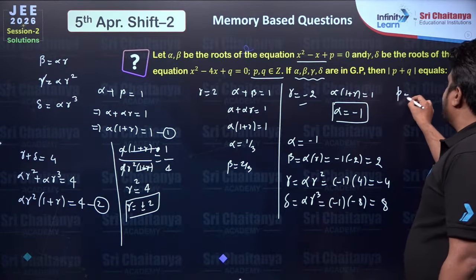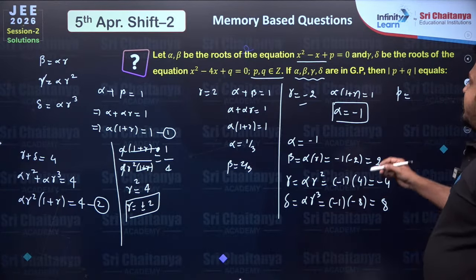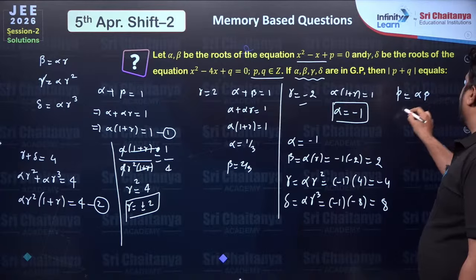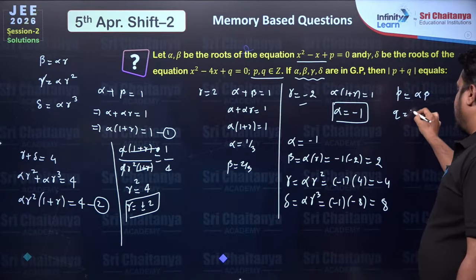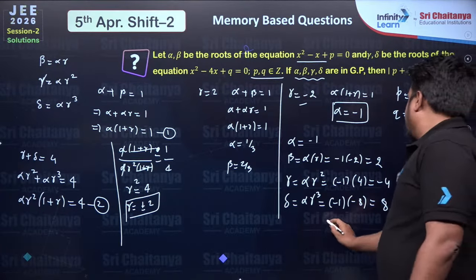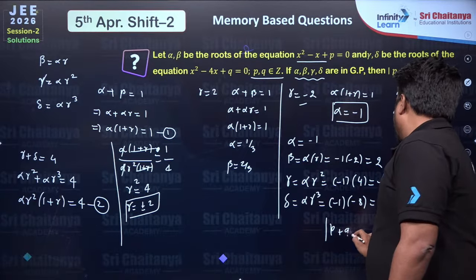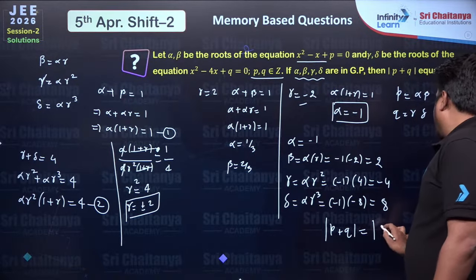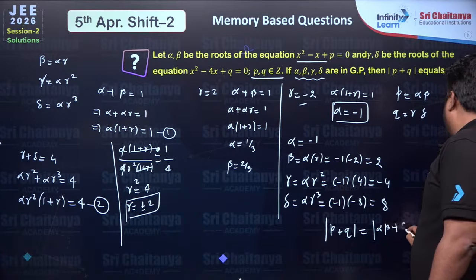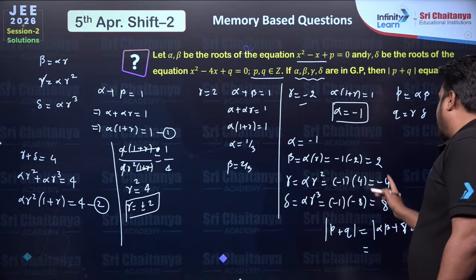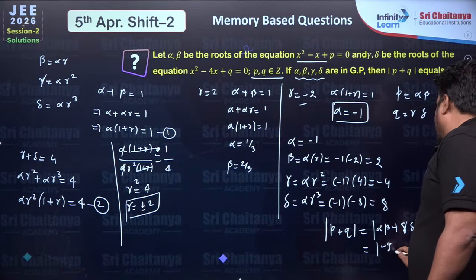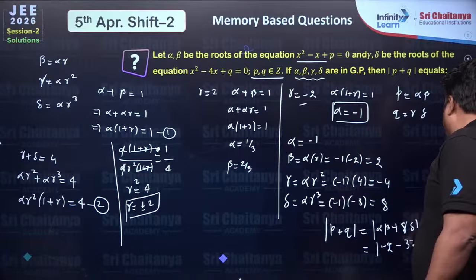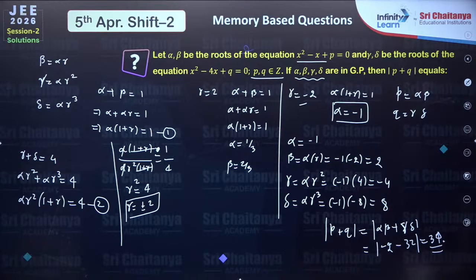So p is basically what? p will be equal to alpha beta and q will be equal to gamma delta. So modulus of p plus q will be equal to modulus of alpha beta plus gamma delta, which will be equal to minus 2 minus 32 equals 34. Okay, I hope this problem is understood to everyone.